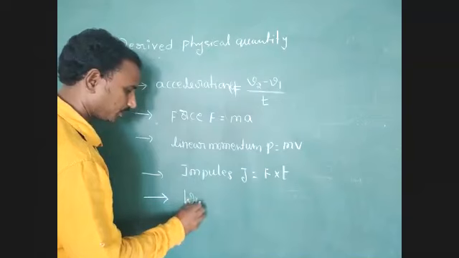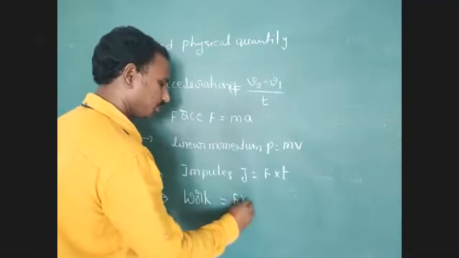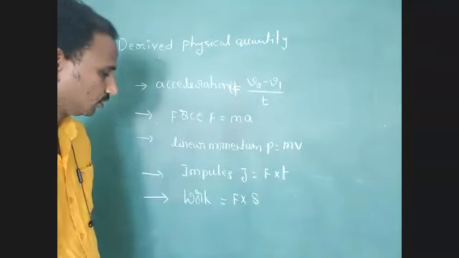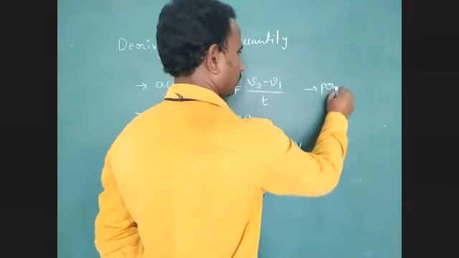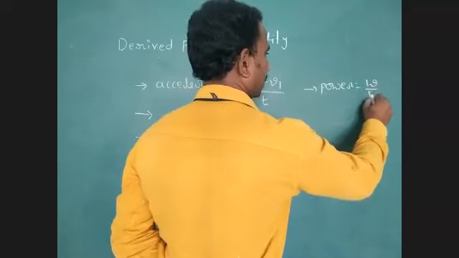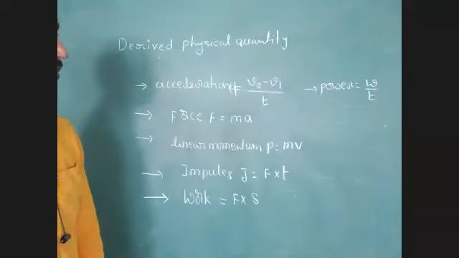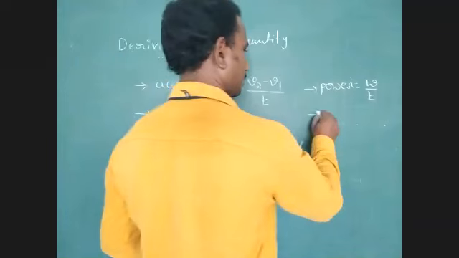Next one, work. Work equals force into displacement. Next one, power. Power equals work done divided by time. The next, energy.